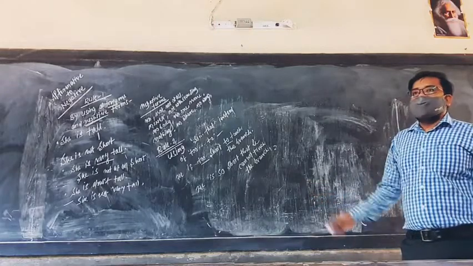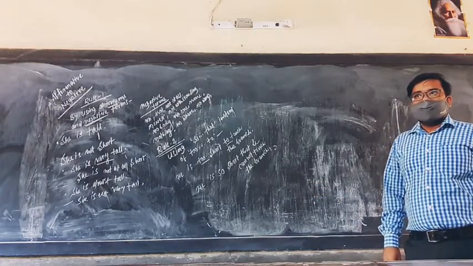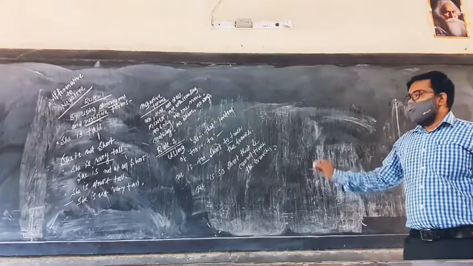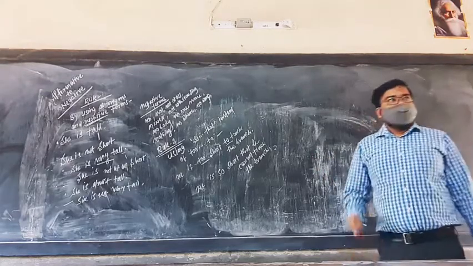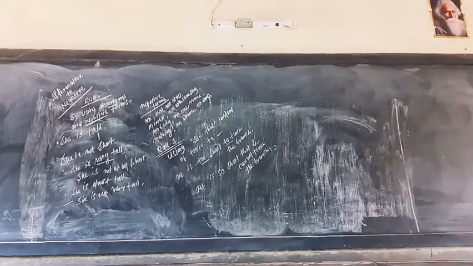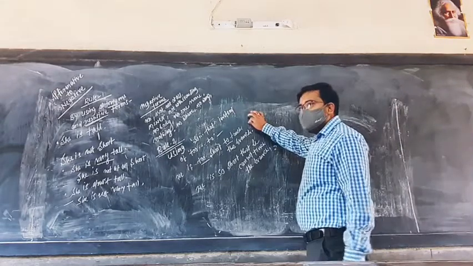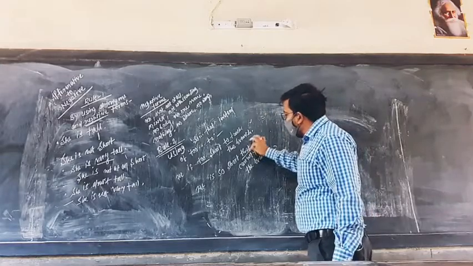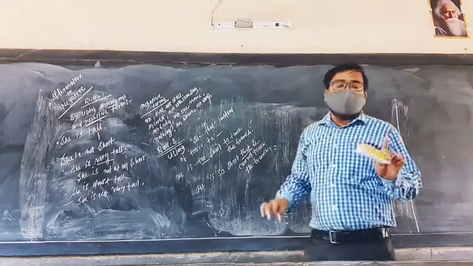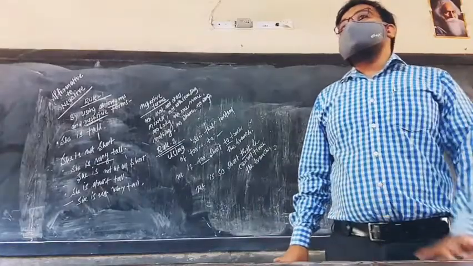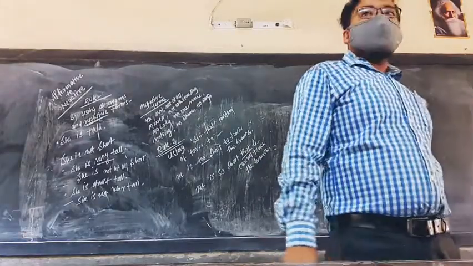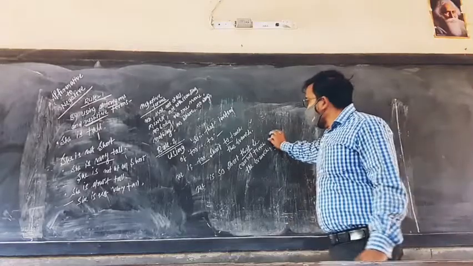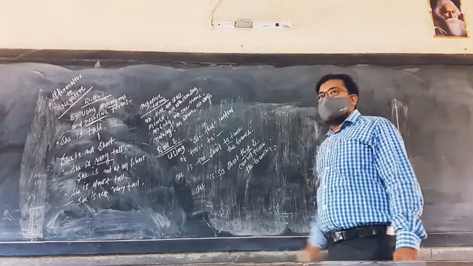The writing is going a little tilted. Hopefully no problem. You should find it easier to write tilted. So the first one is affirmative as well as a simple sentence. In the second one I am using "that." Last year I told you, when you use any kind of subordinating conjunction, the sentence is going to be complex. So the second one is negative as well as complex.